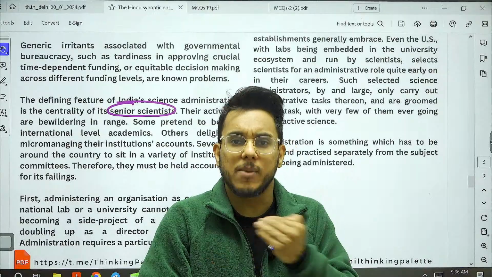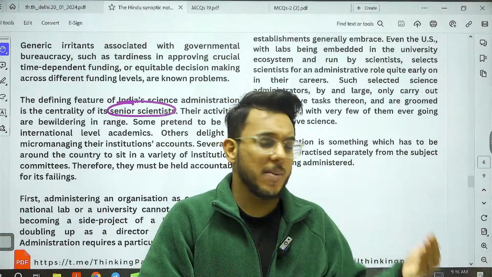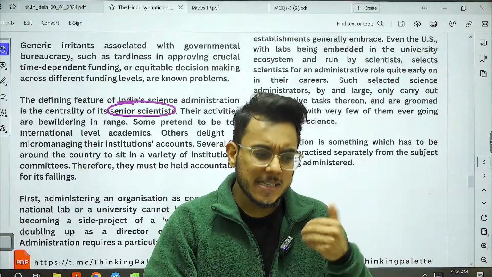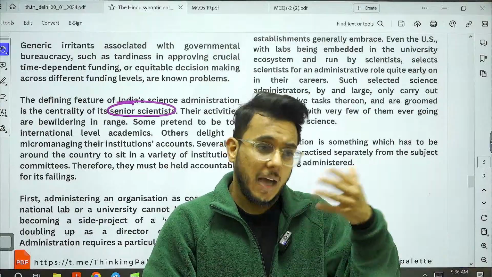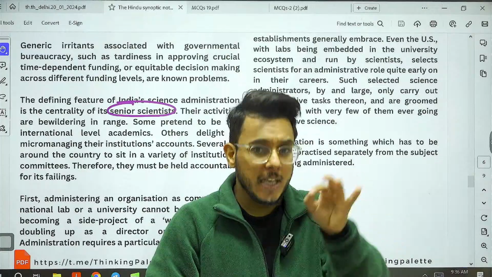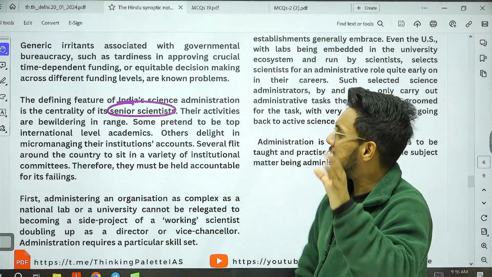Will a good actor be a good businessman? No, it doesn't happen. Fine. Can a good teacher be a good manager? No, not a guarantee. In the same way, can a good scientist be a good scientific manager? Not at all a guarantee. But we don't assume it. We think, no, if you are a good scientist, you have to be a good scientific manager also. And therefore, the research institutions are led by senior scientists.